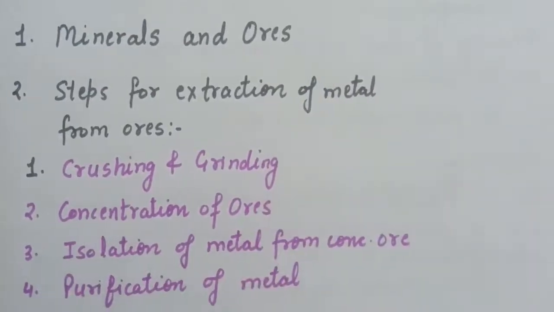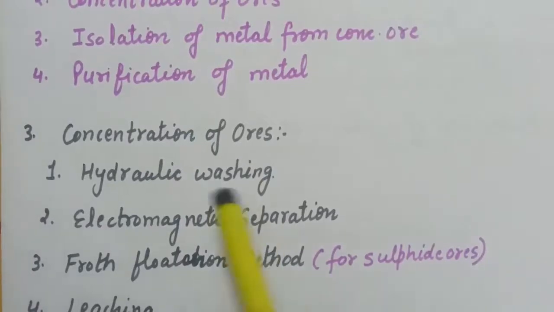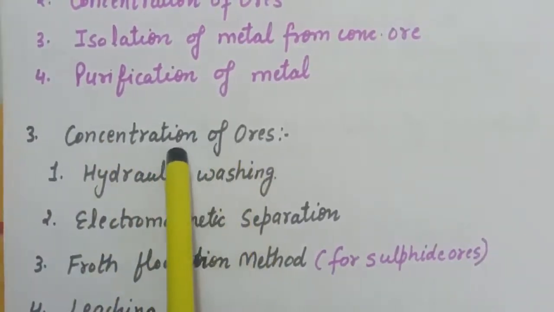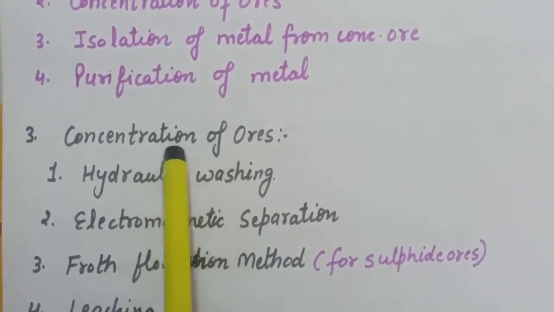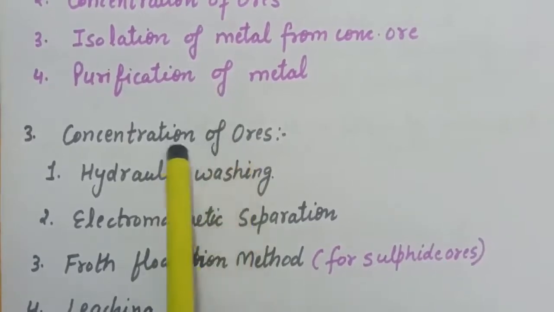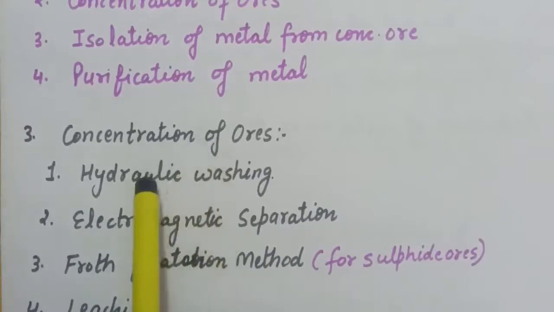Now first we will start with our concentration of ore. Now first is, what do you mean by concentration of ores? So the removal of unwanted earthy impurities from the ore, that is known as concentration of ores, and it is also known as ore dressing or benefaction process. Now in this we have 4 processes.